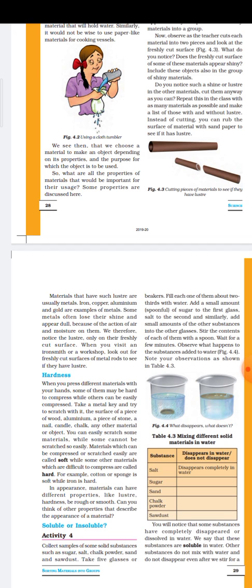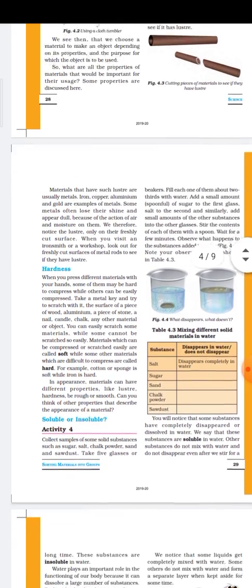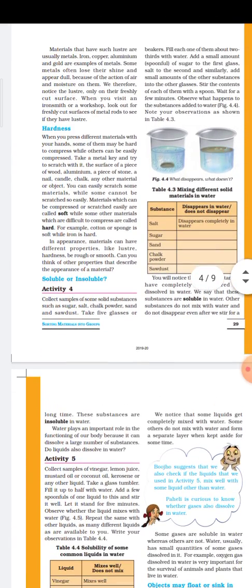So on the basis of the property of appearance, a material may be lustrous or not lustrous, it may be very hard, it may be soft, it may be rough, it may be smooth, and on the basis of all these properties, we can categorize the materials into different groups. Then the next property is soluble or insoluble, that is solubility. As I told you, there are some materials that dissolve in water.